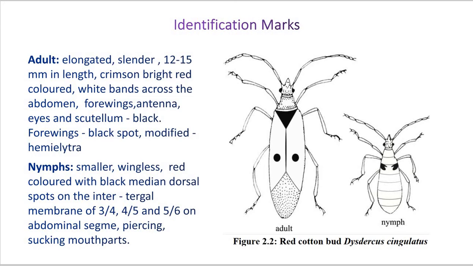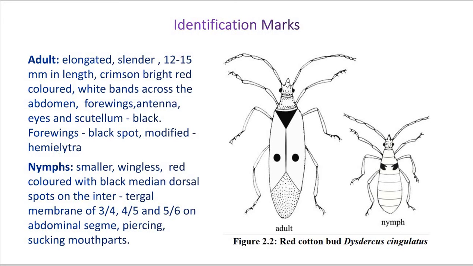Now here you can see the tergal region. Tergal region is the dorsal region of the abdomen. So, on the dorsal region of the abdomen, the segments 3 to 4, 4 to 5 and 5 to 6, such black median dorsal spots are present. They have white bands from the dorsal and ventral side on their abdomen, demarcating the abdominal segments.